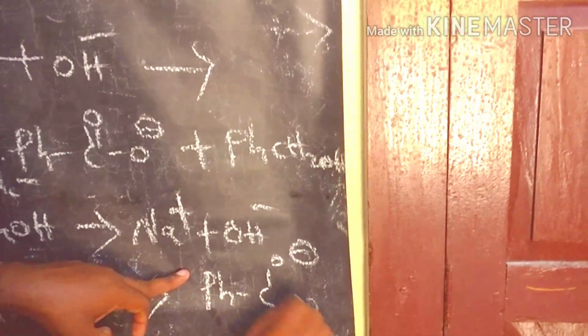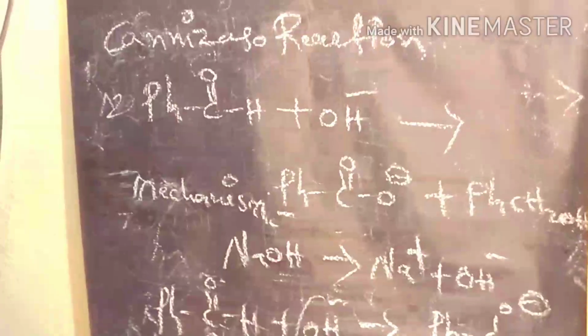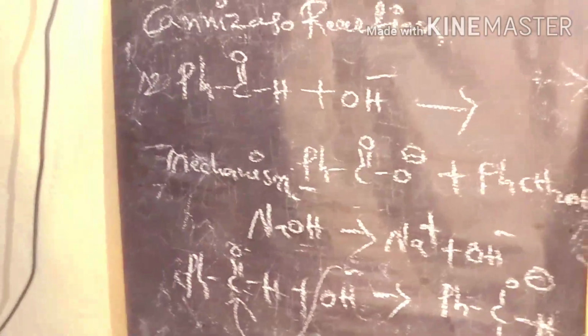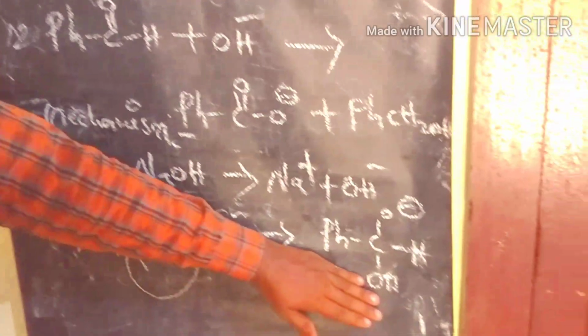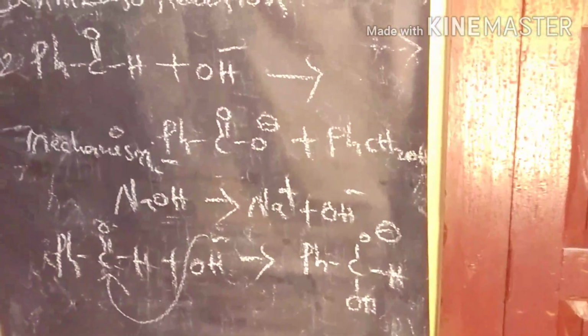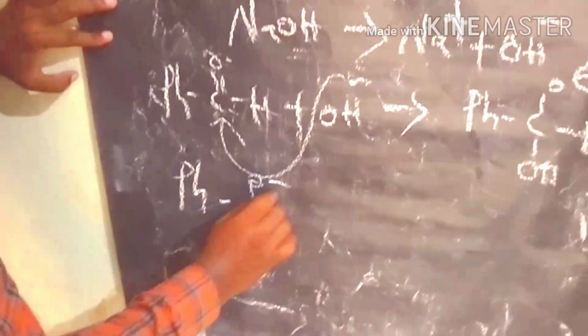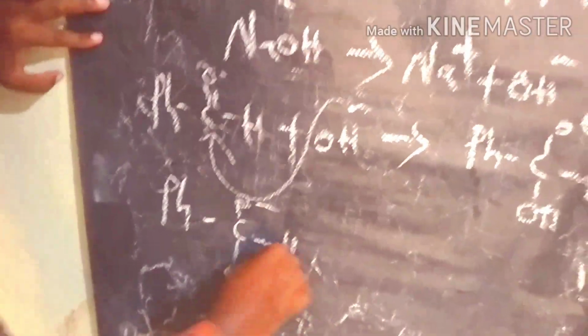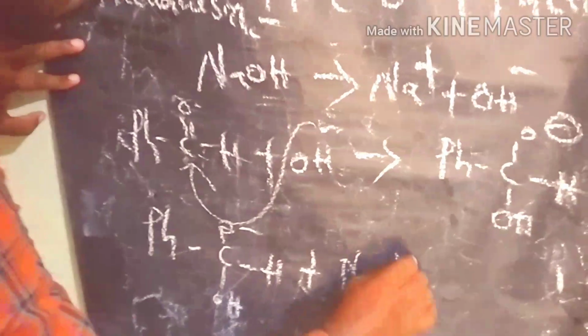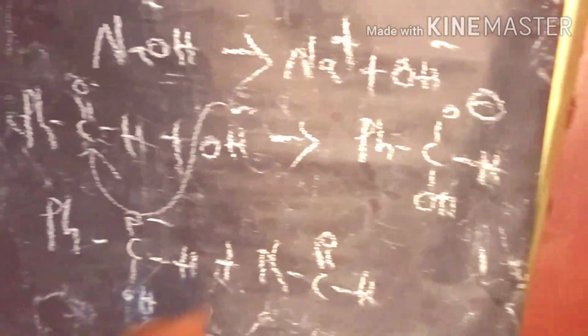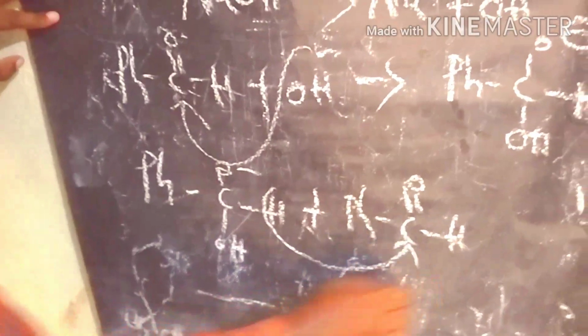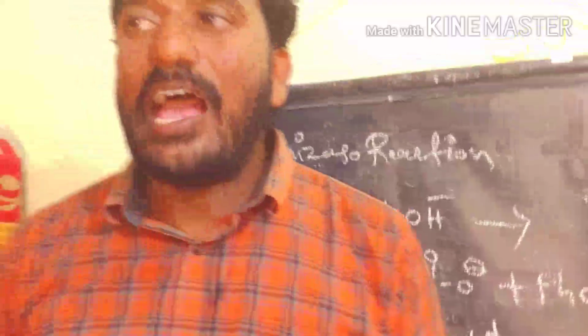COOH and H. After we get this, the second mole of reactant, that is the second mole of benzaldehyde, is involved. So what is the product? We get OH minus, OH, H, and this is the benzaldehyde. Here the hydride ion has a negative charge, so it enters the carbocation side.